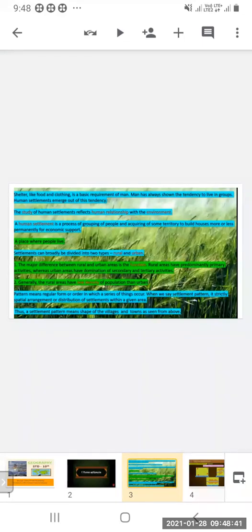Now we can see that different patterns of settlements are there. One by one we will see all of them. The study of human settlements reflects human relationship with the environment. So the human settlement reflects the relation of human beings with the environment.